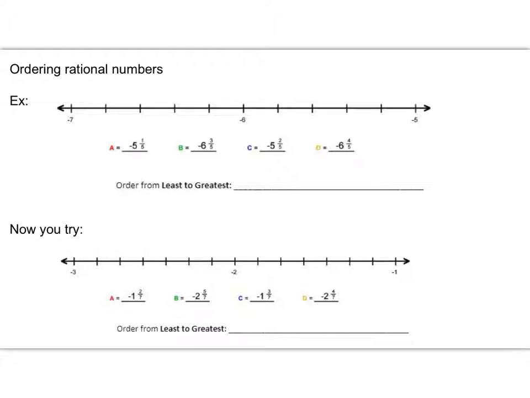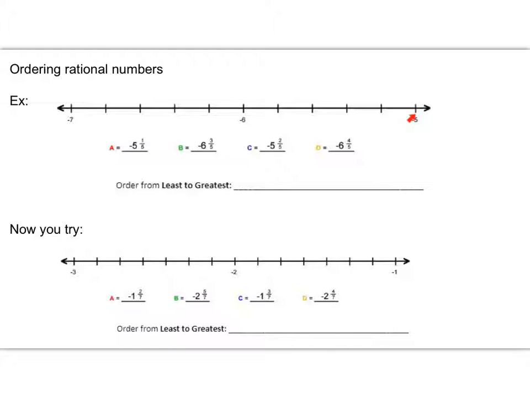So in this example, I want you to order these 4 numbers from least to greatest. So again, your job is to put these on the number line in the correct place. So notice that the number line is divided into fifths between whole numbers. There are 5 sections, so that's good news because all our numbers are in fifths. So let's go ahead and plot these points. So let's start with a -5 and a fifth.